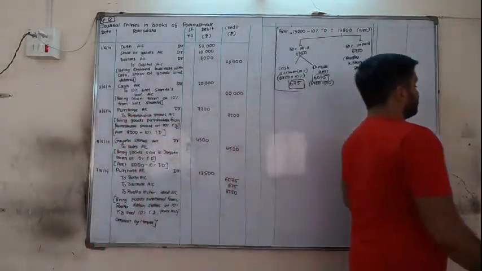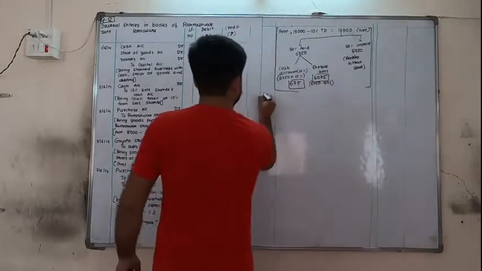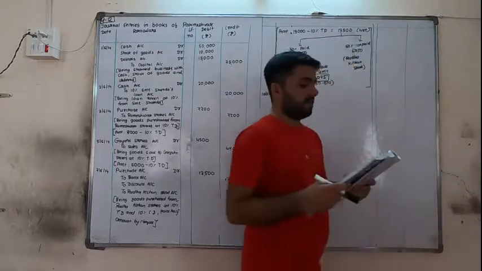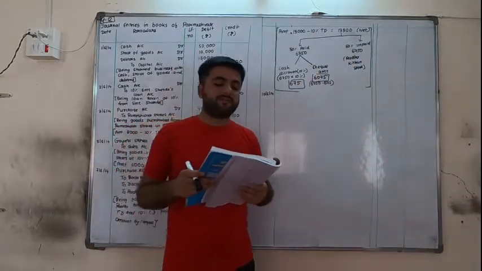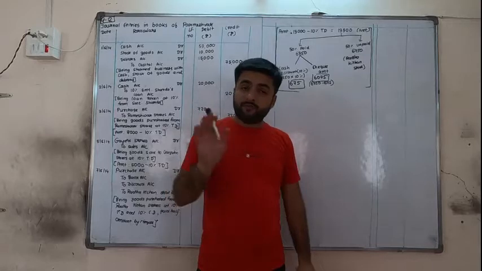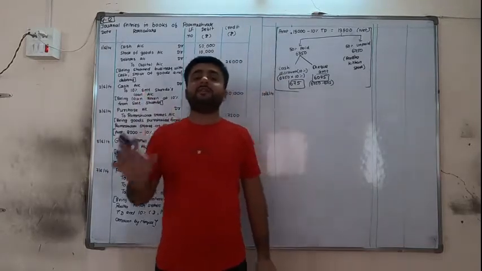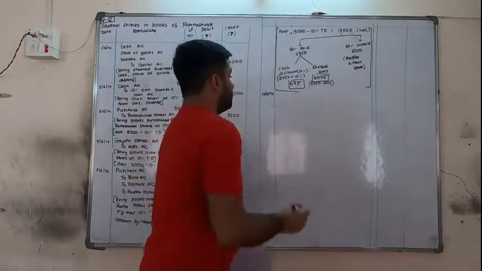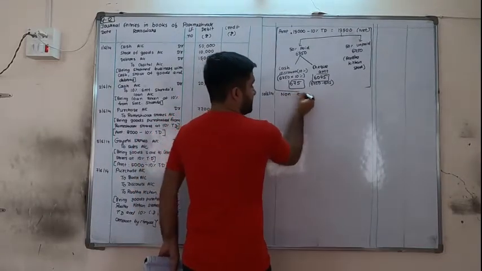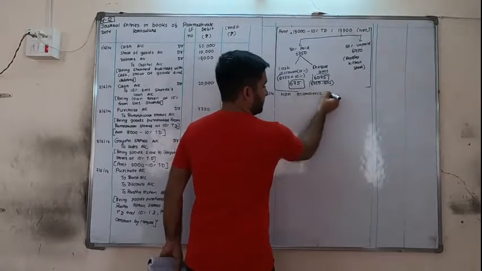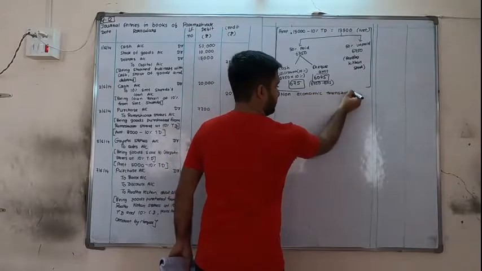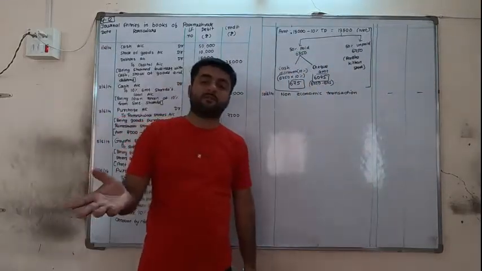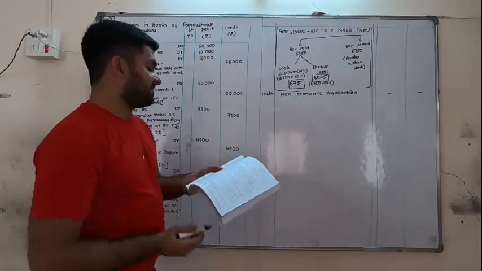Now the next transaction on 10th, 10/6/14. An order of 5000 received from Vibhuti to send goods. Vibhuti, a customer, is giving the order to supply goods of 5000. Not now, she is just giving the order. So when the order is only received, it is a non-economic transaction, because she is just giving the order to supply the goods. So it is sales for us, but in the future, not today.